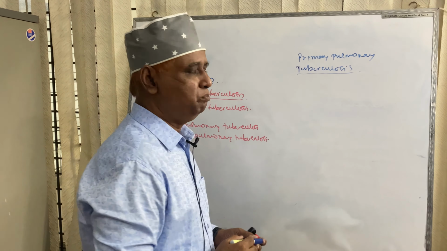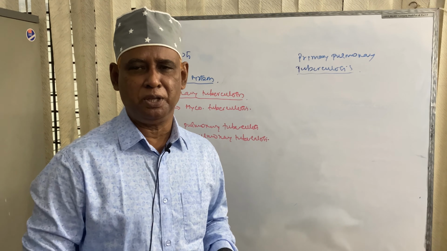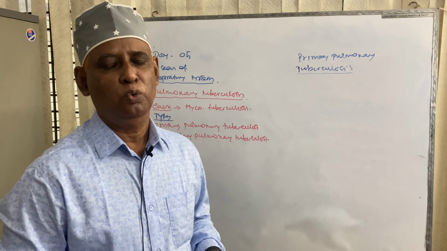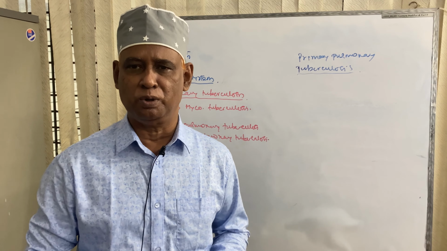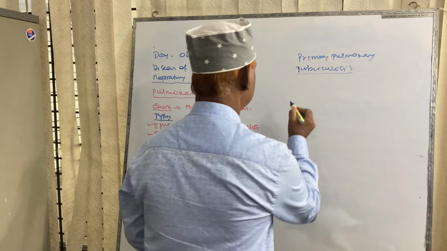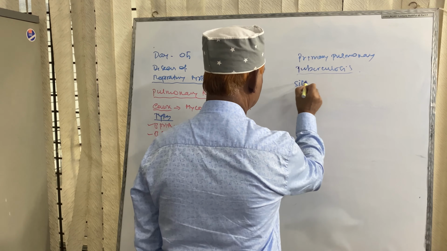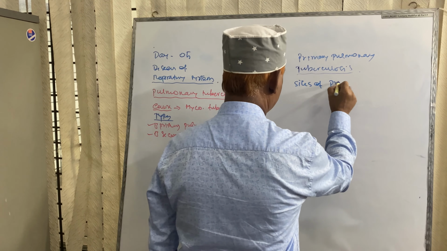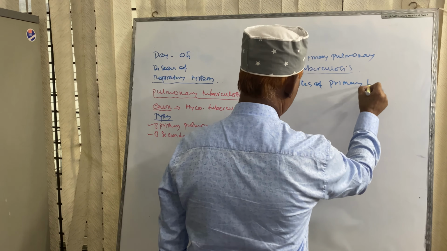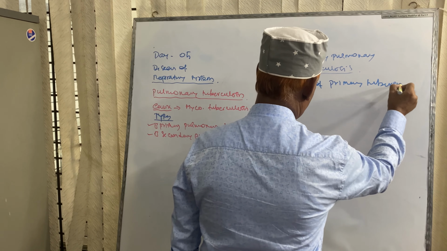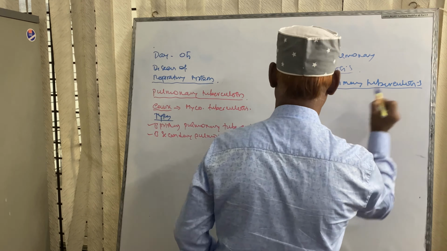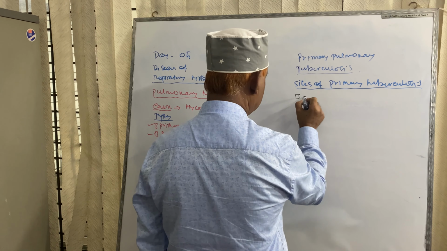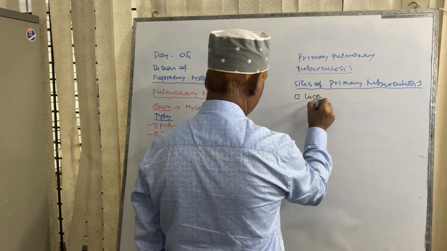Dear audience, before going to discuss primary pulmonary tuberculosis, we want to recapitulate the different sites of primary tuberculosis. Common site of primary tuberculosis is lung.